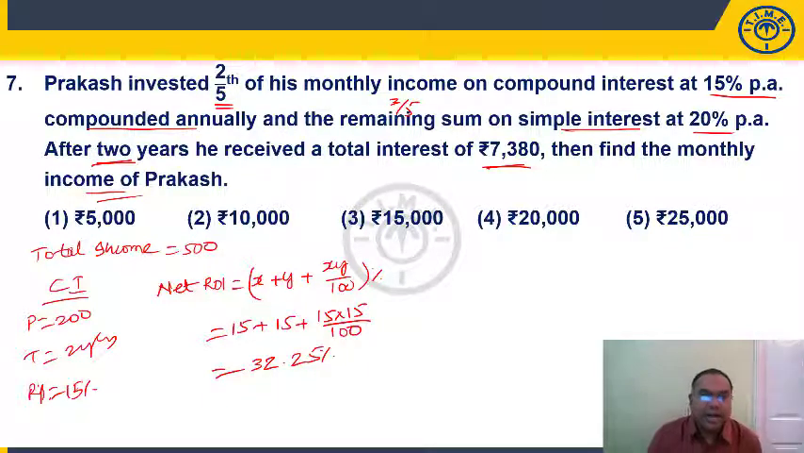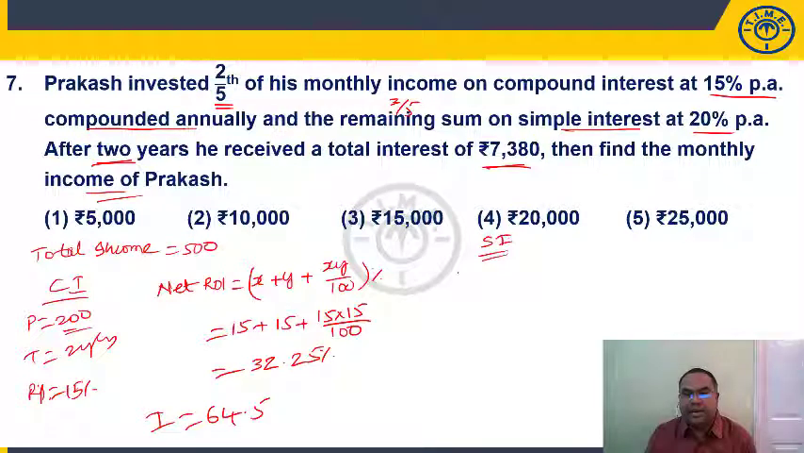That means on 100 rupees, let us say principal is 100, 32.25% means 32.25. 200 means double, right? So what is the interest he is getting here? 64.5. Then under simple interest, he has invested the remaining sum. Remaining sum is how much? 300 rupees. Because 3/5 is the remaining, right? 300 rupees for 2 years. What rate of interest? 20%.